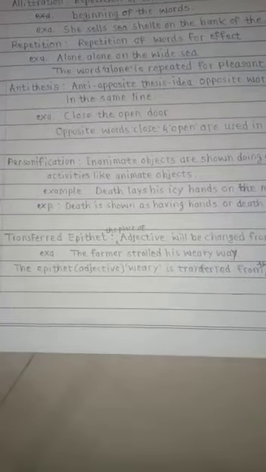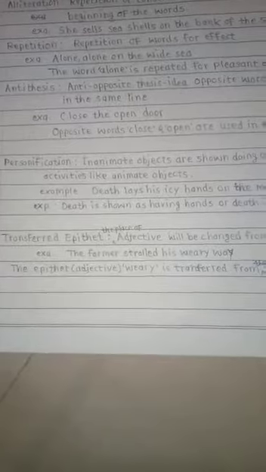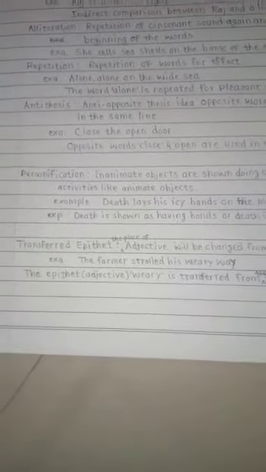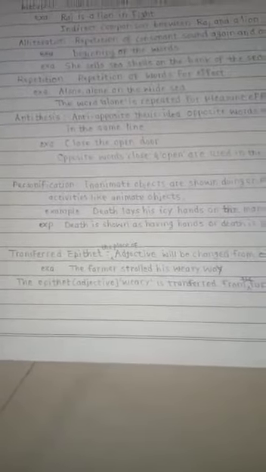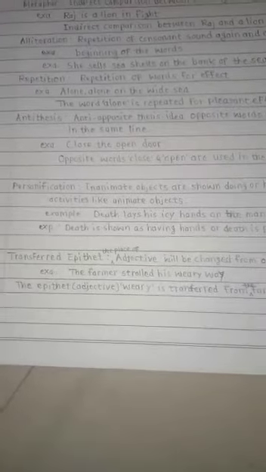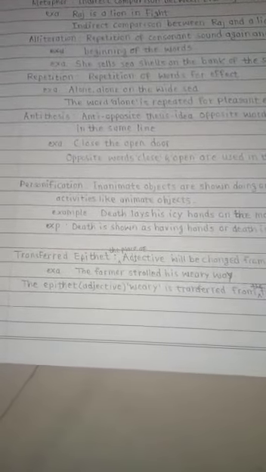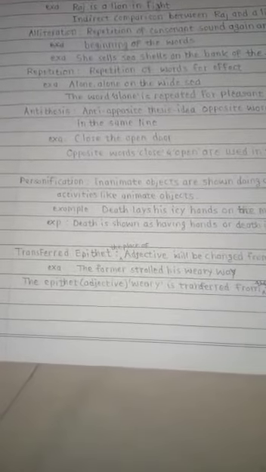The epithet you have to write down. You always see that weary means tired, and way will not be tired. Even then it is placed before the way, and it is said that the way is weary or tired. The farmer is actually tired, and weary should have been put before the farmer, but it is put before the way. You have to give the explanation. The epithet means adjective. Weary is transferred from the farmer to the way.